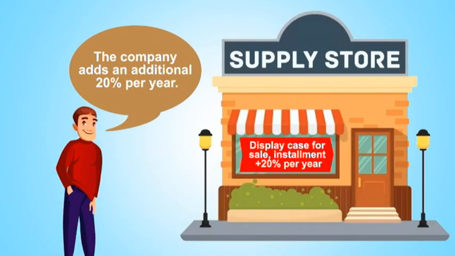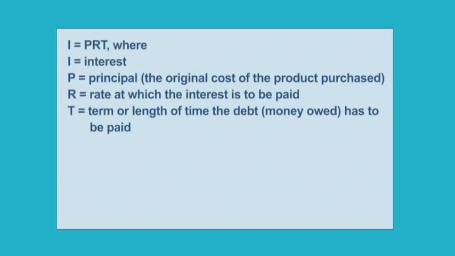The company adds an additional 20% per year if the display case was bought on installment basis for 6 months. First, use the formula you learned to compute for simple interest. I is equal to P times R times T, where I is interest, P is principal or the original cost of the product purchased, R is the rate at which the interest is to be paid, and T is the term or length of time the debt has to be paid.